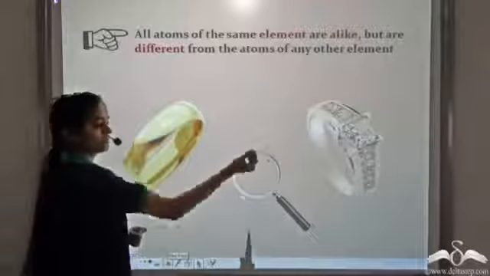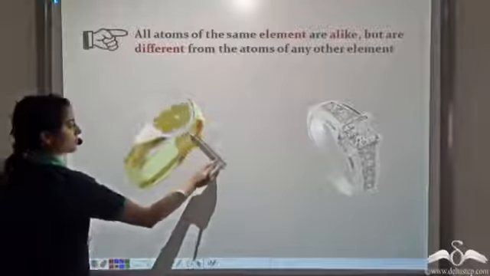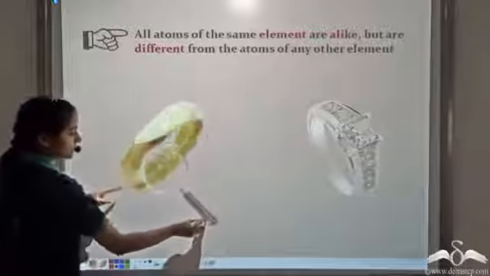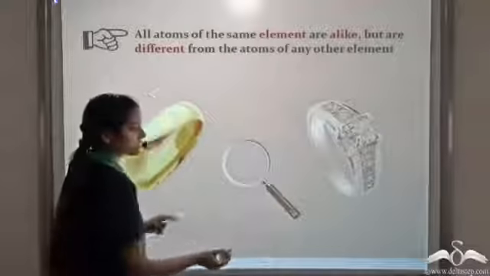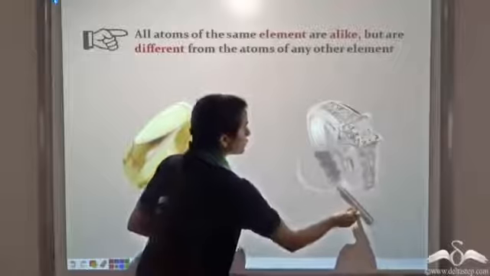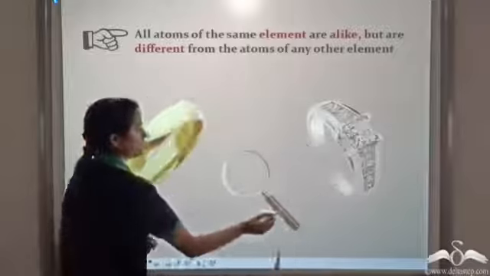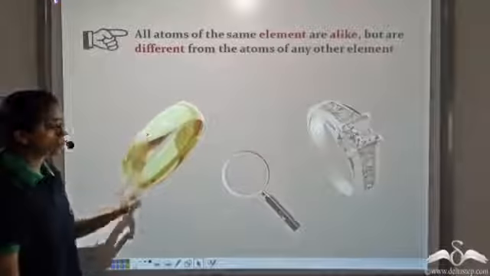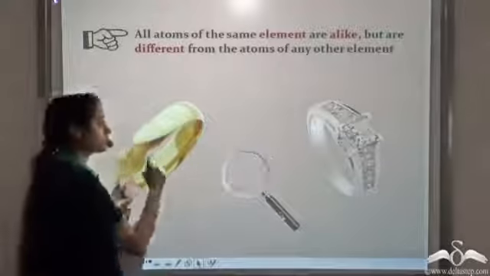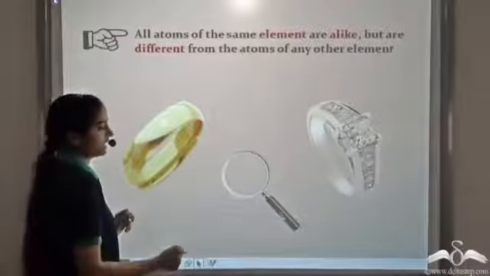So this is a gold ring, this is a silver ring. Let's see the atoms of a gold ring. So you see that all atoms of gold are alike. Now let's see the atoms of a silver ring. So you observe that all atoms of silver are alike. So all atoms of the same element are alike, but the atoms of gold are different from the atoms of silver. So all atoms of the same element are alike, but they are different from the atoms of different elements.